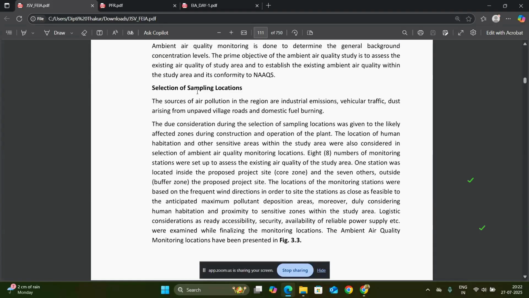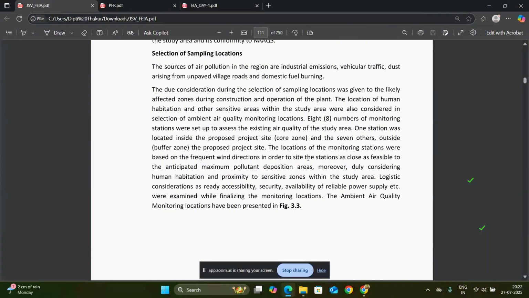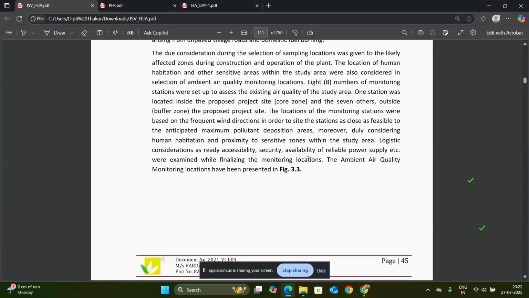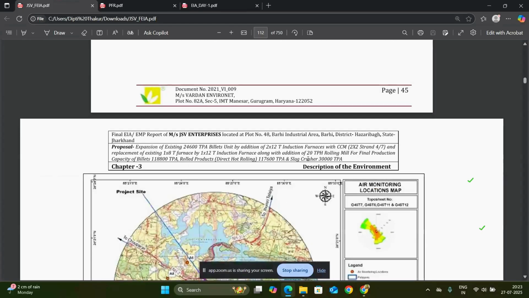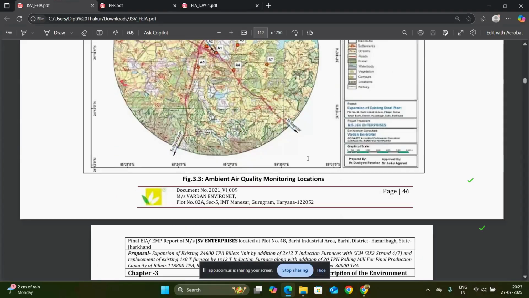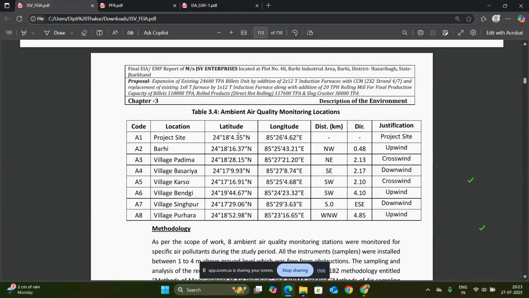After the selection of sampling locations, before going for the site visit or before taking baseline data from the project site, we have to make a requisition to decide where we will take the actual samples from the area. Within a 10-kilometer radius, you have to mention all 8 locations, or sometimes 10, if the project impact is much larger or the project is implemented in critical areas, residential areas, or more polluted areas.